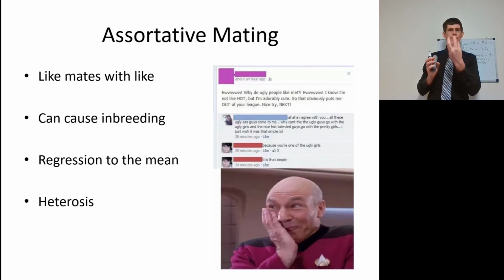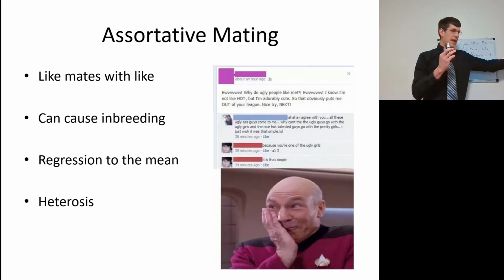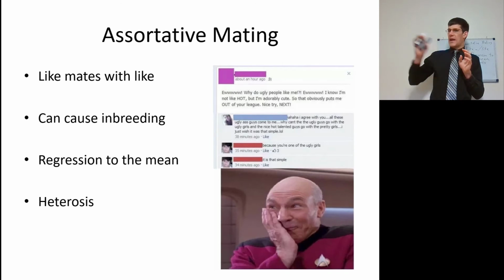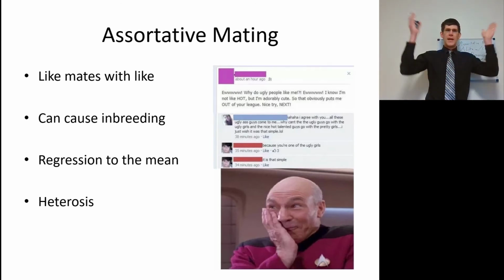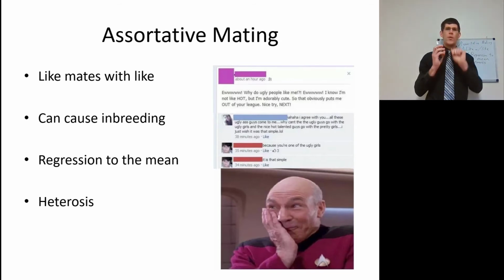Now, allowed to self, you're actually going to get a segregation of the genes. And allowed to breed with others that are siblings, you're going to get a segregation of alleles. So you're going to have some homozygotes for the extra tall and some homozygotes for the extra short. And that's going to cause what's called heterosis, where if you mate unlike individuals, the F1 is going to be somewhere around the mean, and the F2 is going to be a wide array that is centered around the mean. We're coming back to that. That's not something you need to memorize now. It's something that'll be useful later.